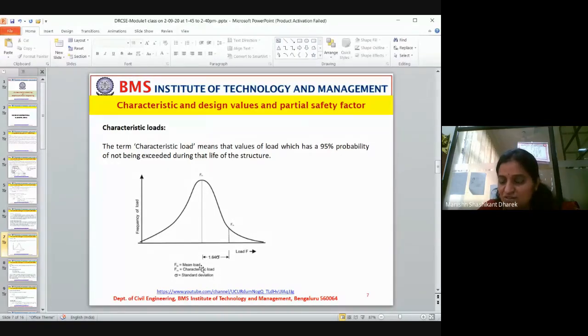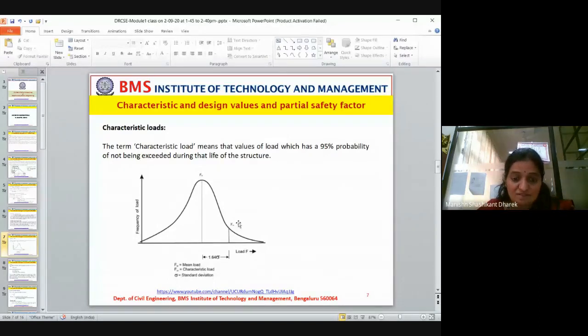Now you might have that doubt: after 50 years, should we test? It is not like testing after 50 years, it is back engineering. We assume that now and design the structure, considering the safety factor. You assume safety factors and partial safety factors, and you consider many other elements. When you consider all those things, you make sure that 95% of the load will not exceed the design load.